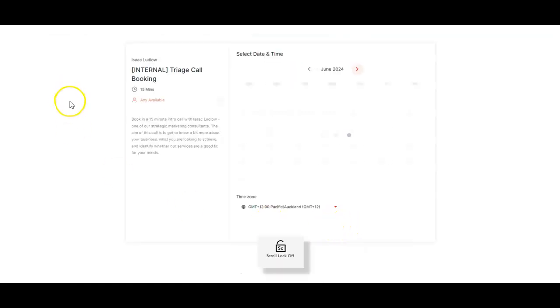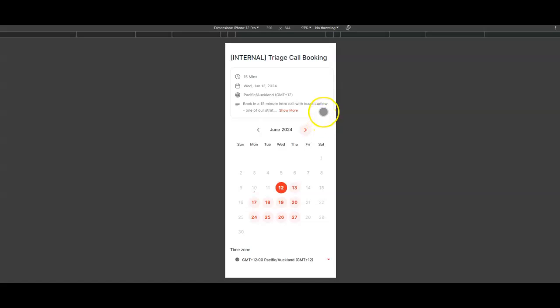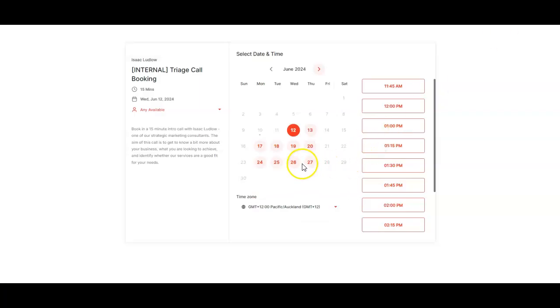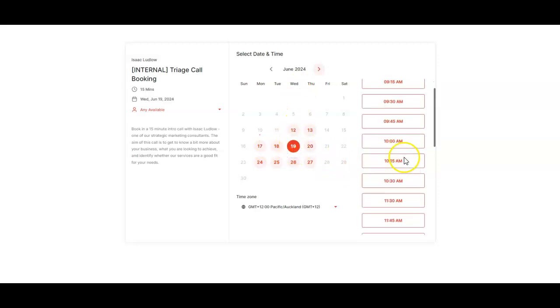So then you'll be taken to this calendar booking screen. And so this will show, whoops, not sure why it's doing that. This will show any available times in Isaac's calendar for triage calls. So you can go through with the customer and figure out what days they're available. If they're available on only Wednesdays, for example, choose next week.